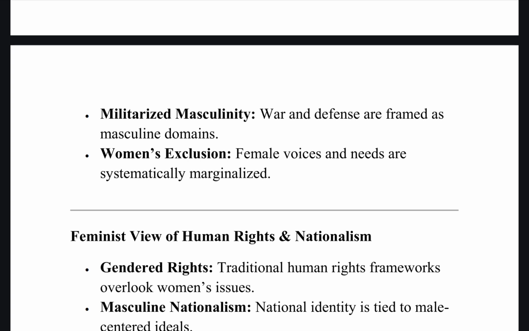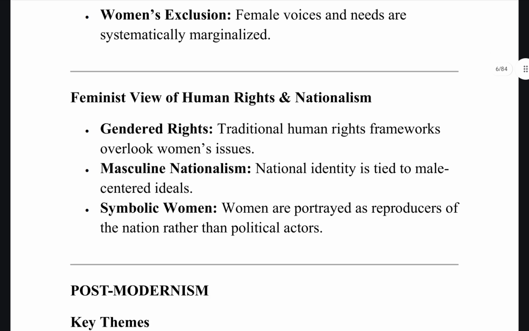So the next idea is feminist vision of human rights and nationalism. Again, rights are gendered because traditional human rights framework do not include what? Women's issues. For example, UN Women is an initiative that brought into forefront the idea of gender-based violence as well as lack of political representation of women. And then even in ethnic national movements, you'll see that this critique of nationalism is so centered. That is the second point on masculine nationalism.